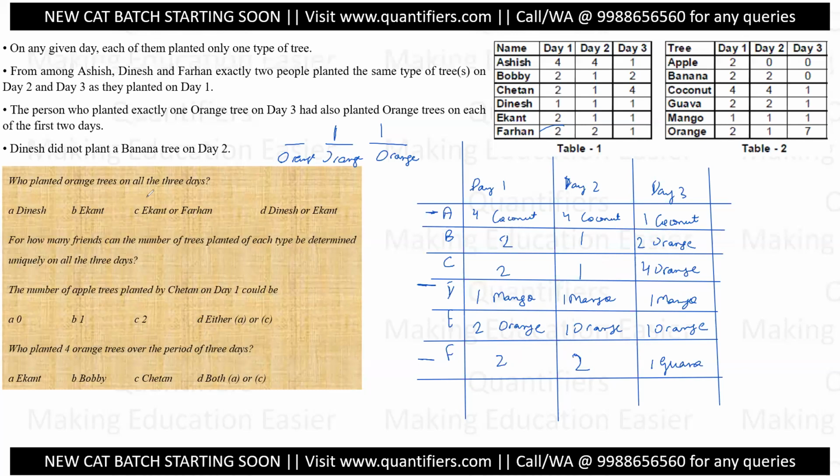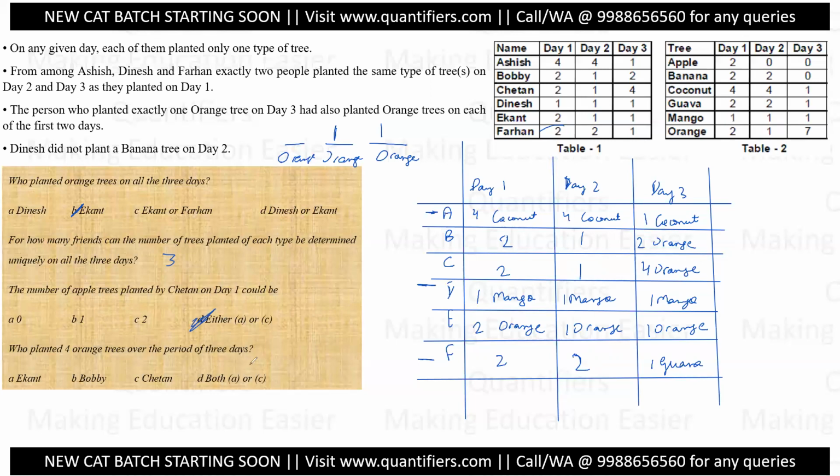Let's look at the question. Who planted orange on all the 3 days? Ekant. For how many friends can the trees planted of each type be determined uniquely? For how many friends can I define? 1, 2, and 3. There are 3 friends. The number of apples planted by Chetan on day 1 could be 2 or 0. It is not necessary that these are two apples, right? So apples can be here too. So it can be either 2 or 0.